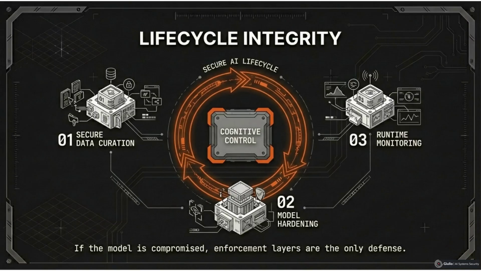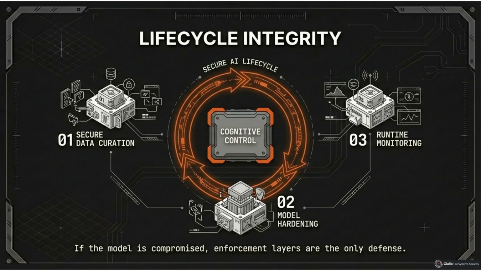It's also important to recognize that cognitive control does not exist in isolation. Secure AI requires lifecycle integrity that includes secure data curation, protection against model poisoning, defenses against model extraction, deployment isolation, and runtime monitoring. If the model itself is compromised, the enforcement layers become compensating controls rather than primary defenses. The cognitive containment must sit inside a secure AI lifecycle.